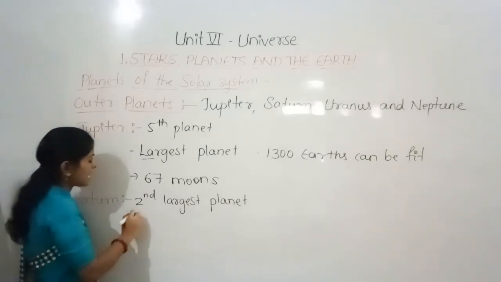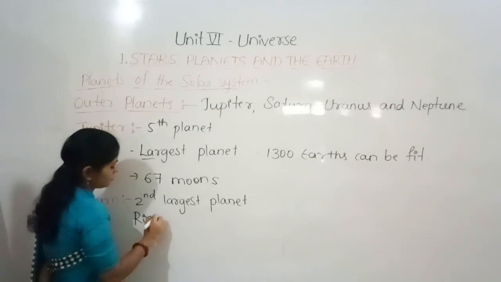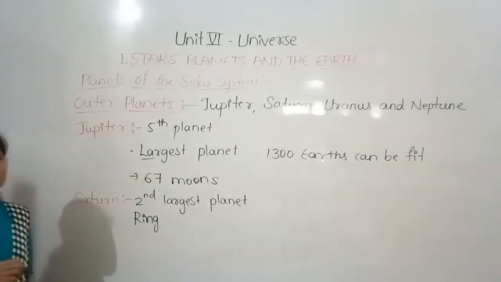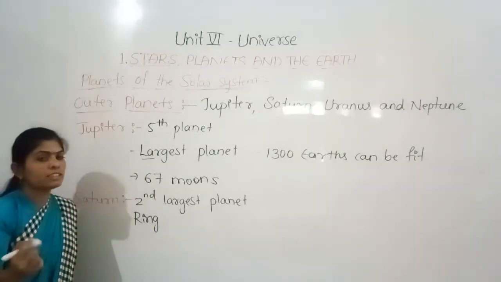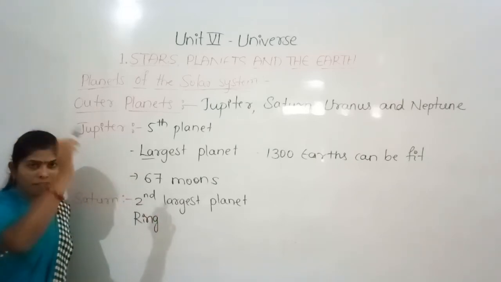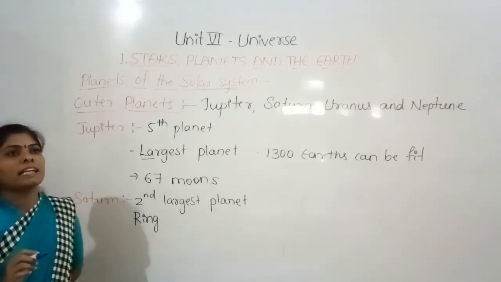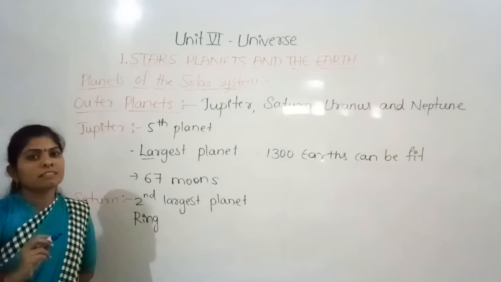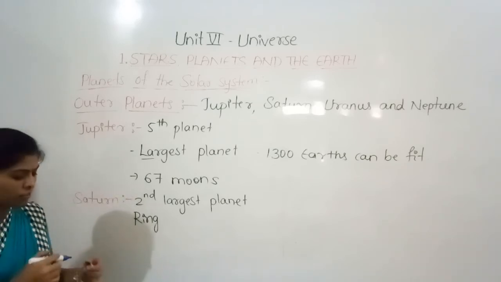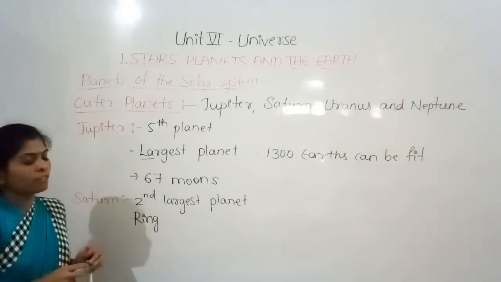It has rings, so it looks beautiful. Its beauty is due to the rings, which are mainly made of dust, gas and some rock particles.